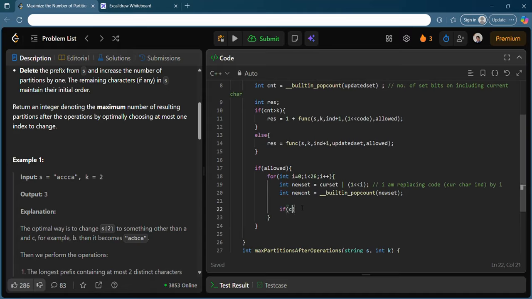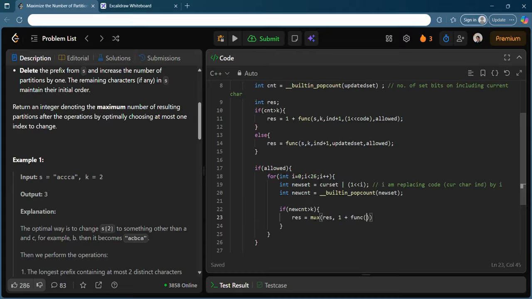Same things I can tell again: what if my new count is going greater than k, then what you need to do this time. See, result was initialized here, result got its first value here. Now you need to maximize the thing, whichever will give me the maximum value.